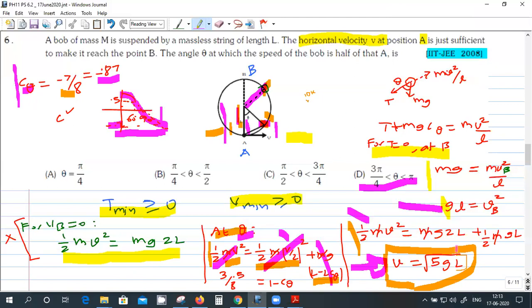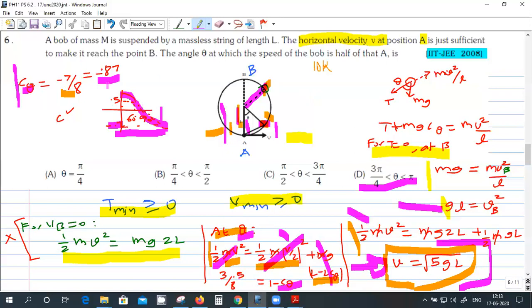So while doing the exam, people usually use the standard result. This is a condition for the velocity at the bottommost point for you to complete the circle: square root of 5gm. So from that, if you write the energy equation for this bottommost point and the point at which the thing becomes zero, you get the value of cos theta as this one.